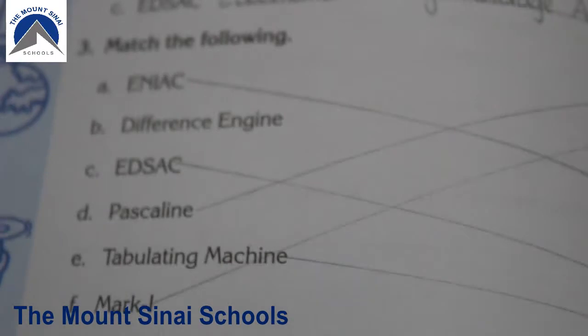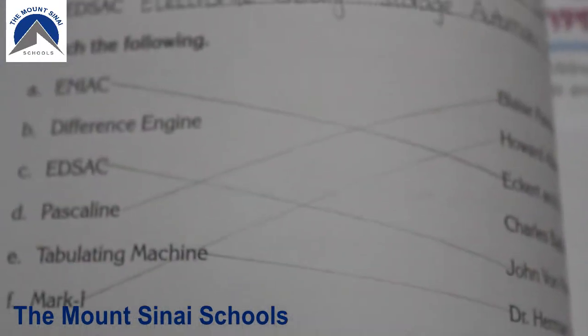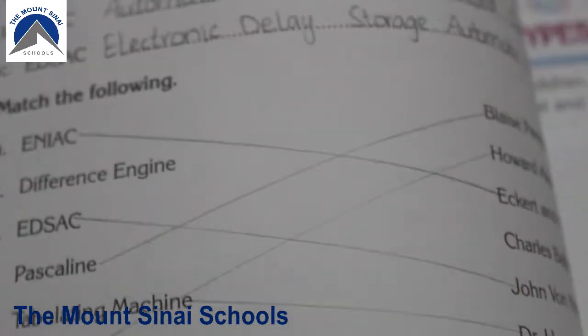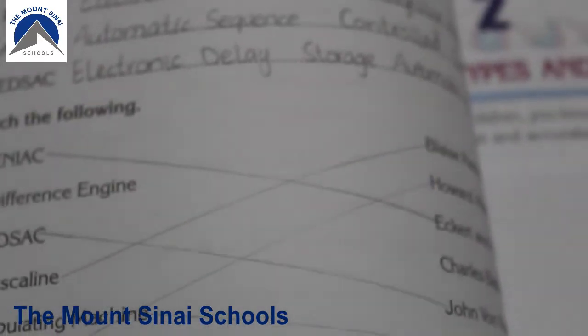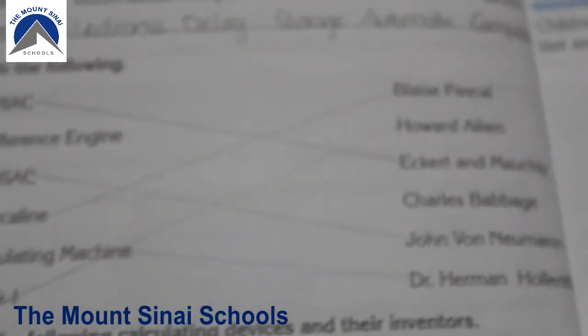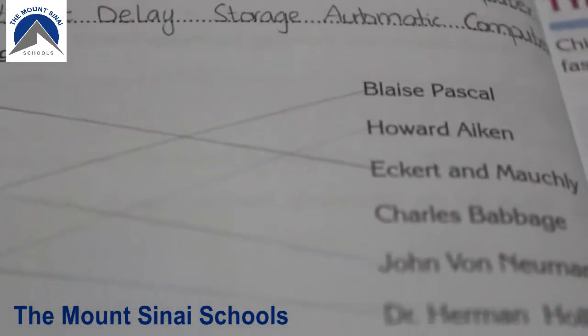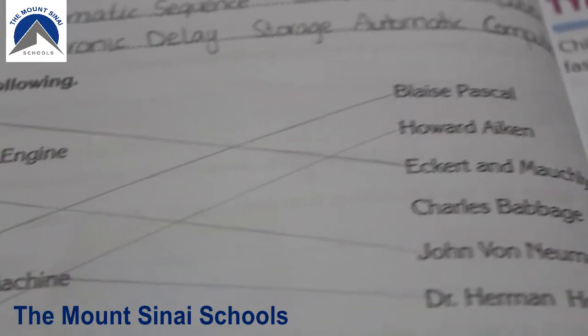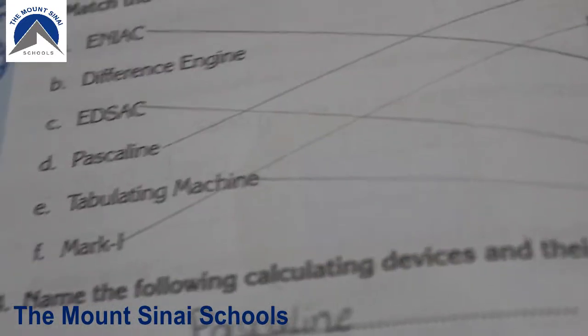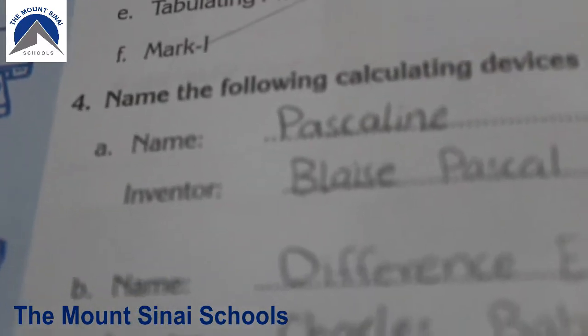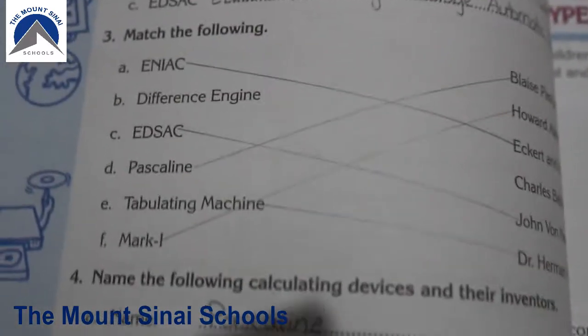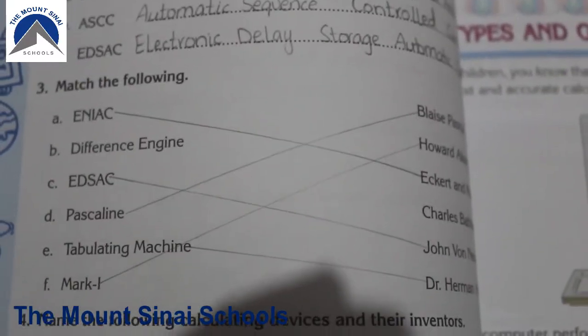Next is match the following. First is ENIAC. It was developed by Eckert and Mauchly. Next is the difference engine.